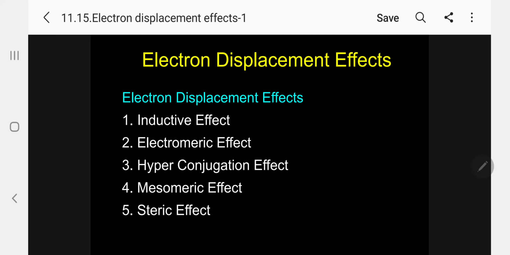So, in order to understand the mechanism, the electron displacement effects are more important. What are the important electron displacement effects? 1. Inductive effect. 2. Electromeric effect. 3. Hyperconjugation effect. 4. Mesomeric effect. And 5. Steric effect. These 5 important effects you must know. This is called electron displacement effects, which are essential to understand the mechanism.